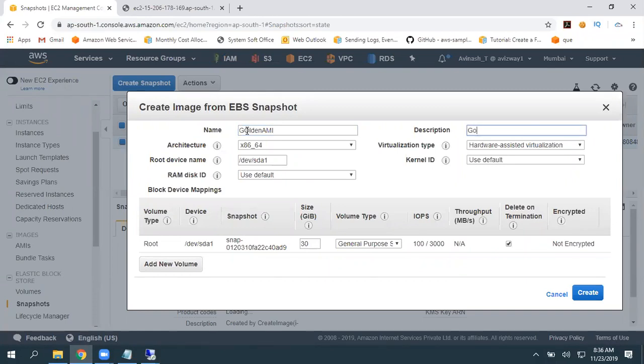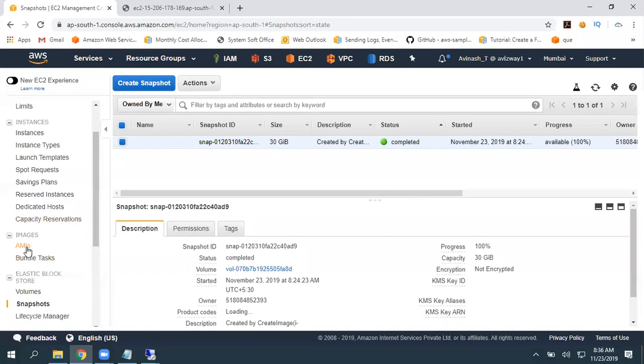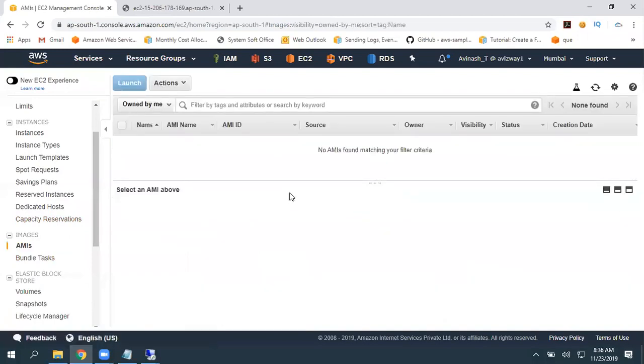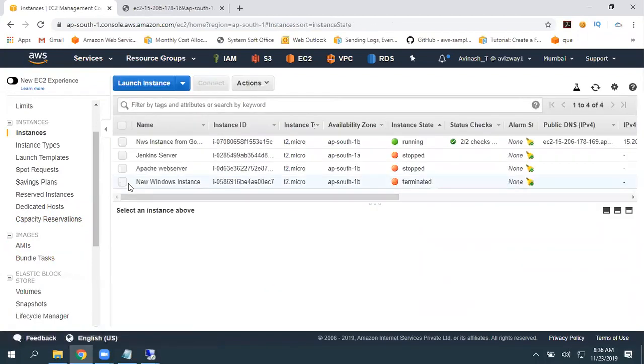What is the description? What is the architecture? What is the virtualization type you want to use? What is the root device name? What is the kernel ID you want to use? RAM disk ID. So then click on create. Again, same thing, you are going to get an AMI here. But this is a recommended option.